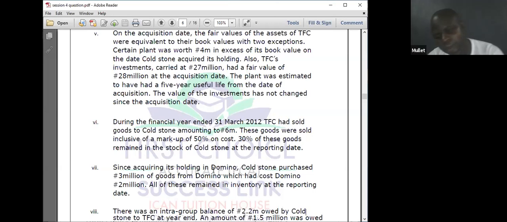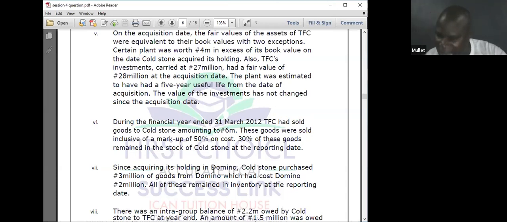The next thing, what does this IAS 28 say? If parent is the seller, downstream transaction: debit retained earnings, credit cost of investment. But if associate is the seller, upstream transaction, you debit retained earnings of the parent.